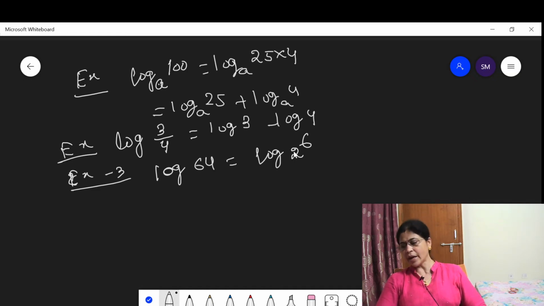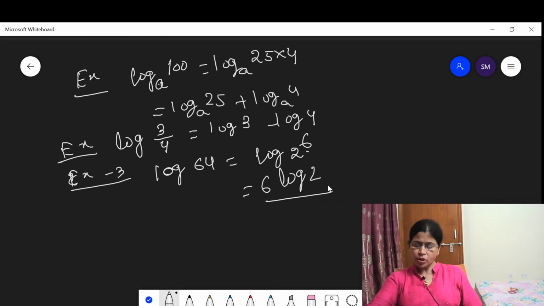Then according to law 3, the exponent can be written on the left side: 6 times logarithm of 2. Now students, I think you have a clear idea about the 3 laws. You must have a clear idea about the 3 laws.